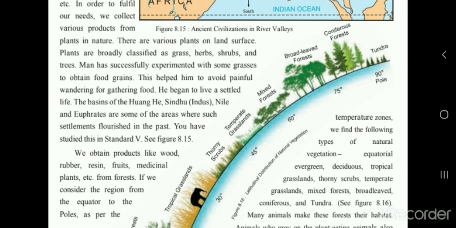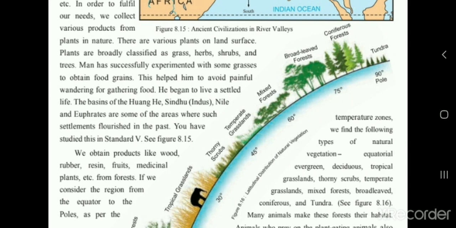Plants are broadly classified as grass, herbs, shrubs and trees. As you all know, grass are the small plants. Herbs means what? The plants which are useful to cure our diseases.